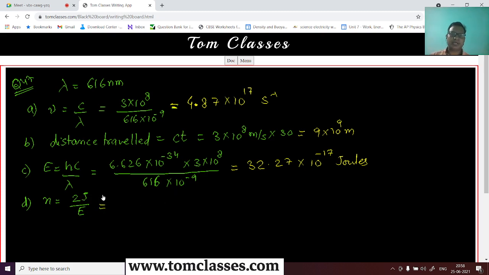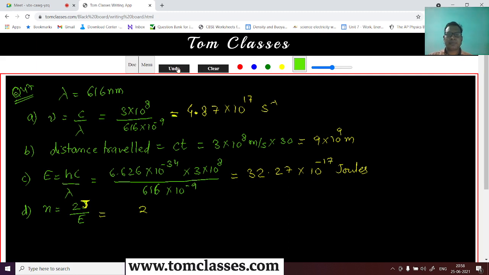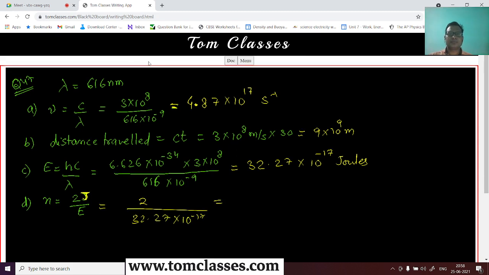Yes. And the number of photons, so here 2 joules of energy is produced by n number of photons. So I will use the same value, 2 divided by 32.27 into 10 to power minus 17. Okay, so what is this value?